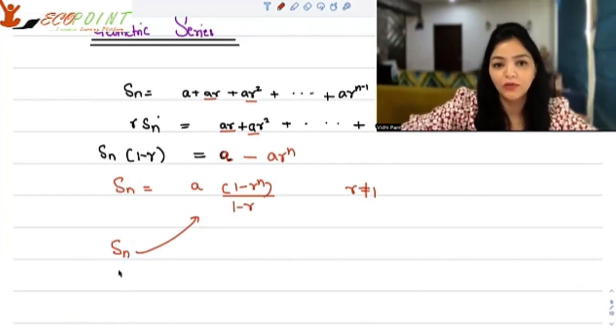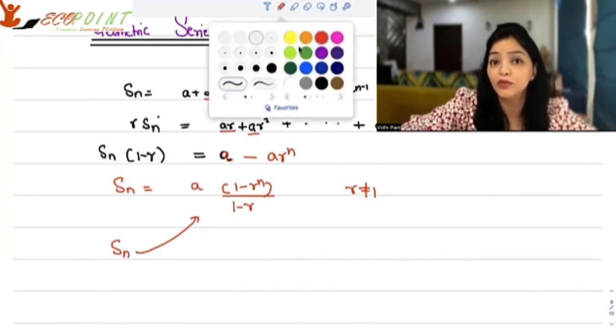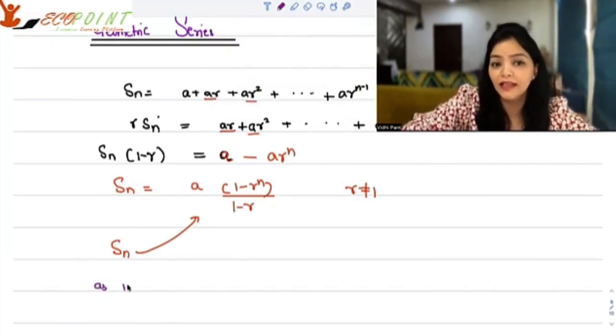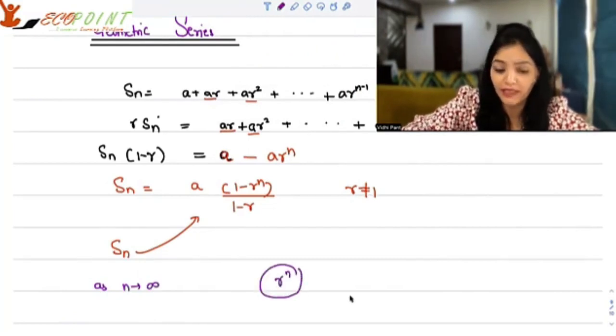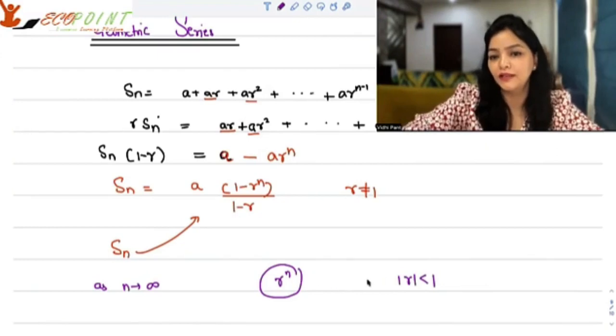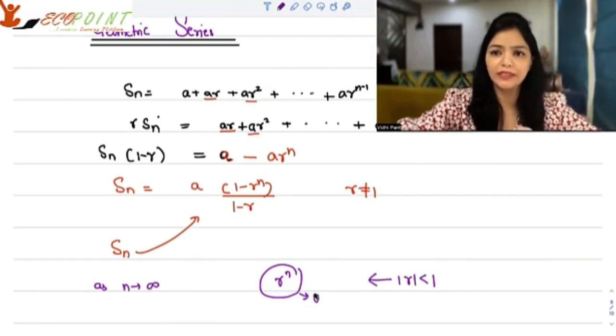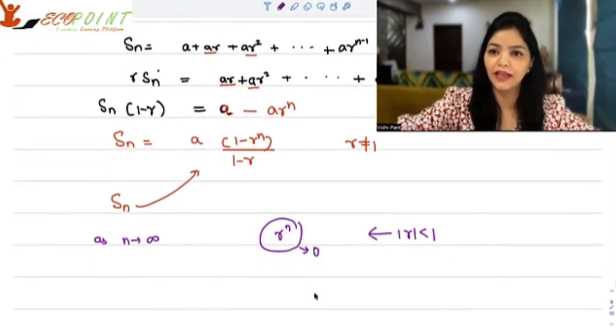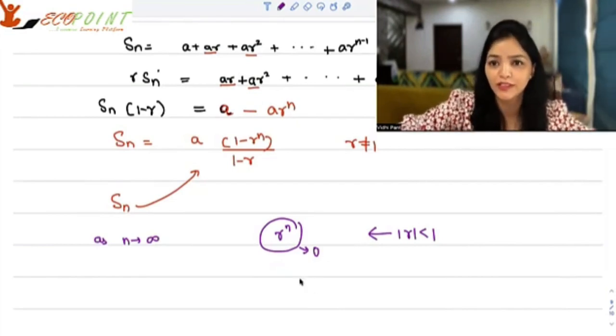And then, you can have a case where n goes to infinity. That is, you're adding infinitely. As n goes to infinity, what's going to happen is that r to the power n goes off in case mod r is strictly less than 1. Then r^n would actually become 0, because it's just a fraction between minus 1 and 1, and you keep on multiplying by itself again and again. It will become minuscule, just almost 0.